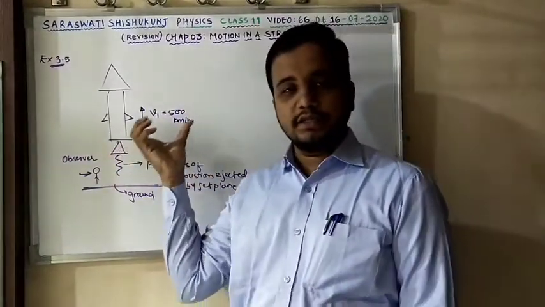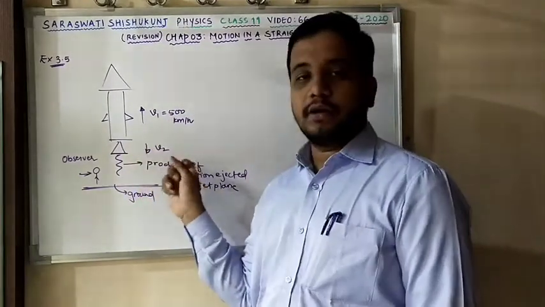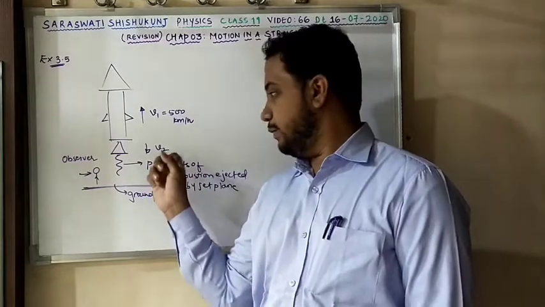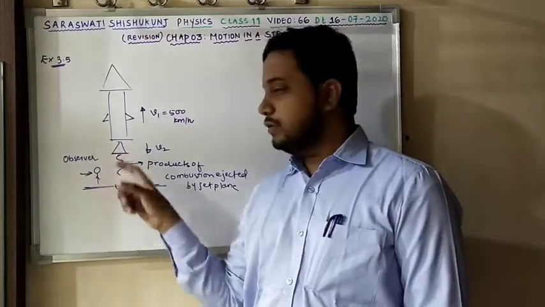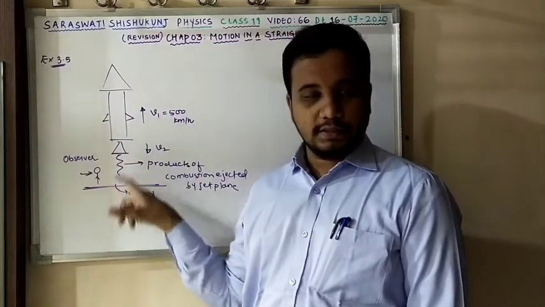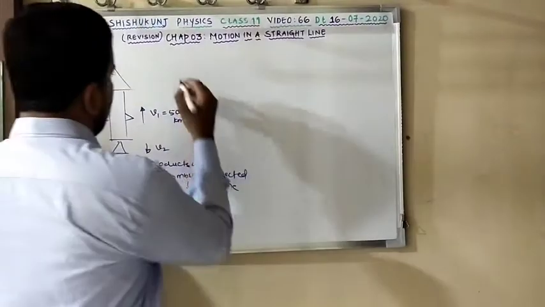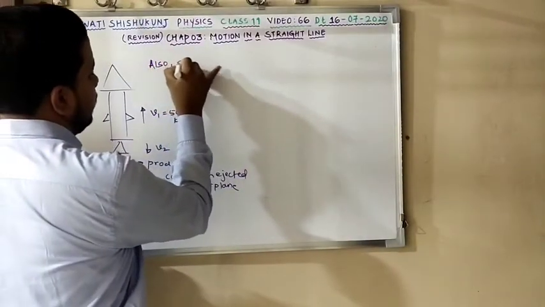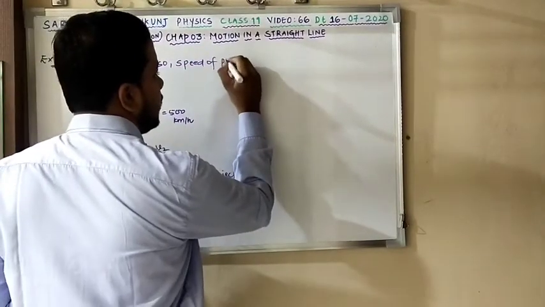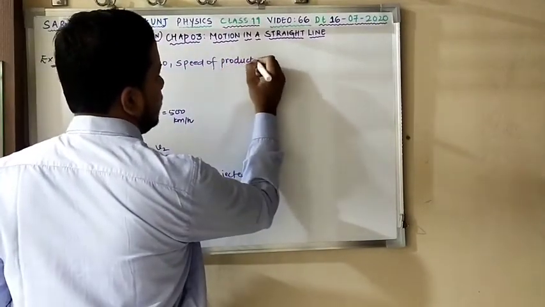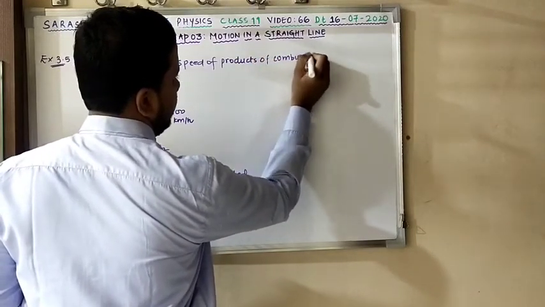There is an observer standing on the ground which is observing this phenomenon. The jet plane is moving with the speed of 500 km per hour. The product of combustion ejected has velocity v2 with respect to ground. What we need to calculate? Also they have given, listen carefully, the speed of products of combustion with respect to jet plane.